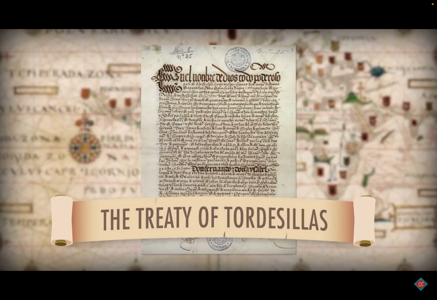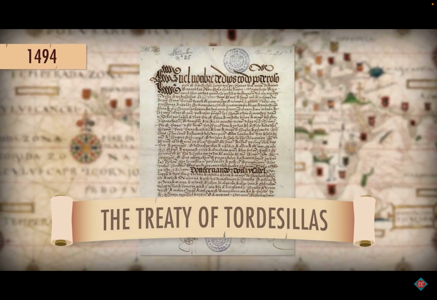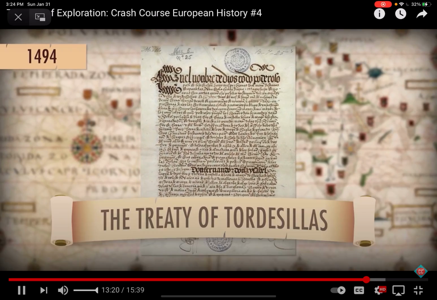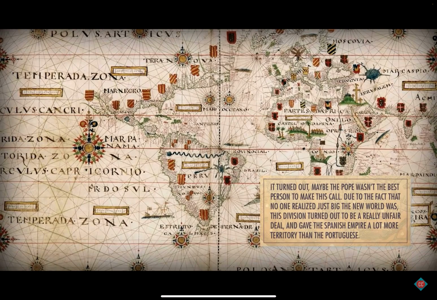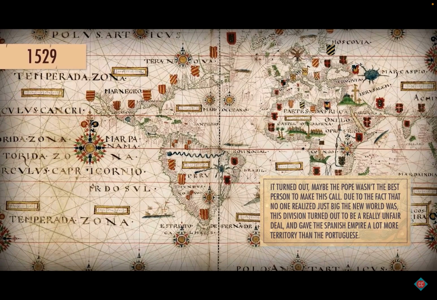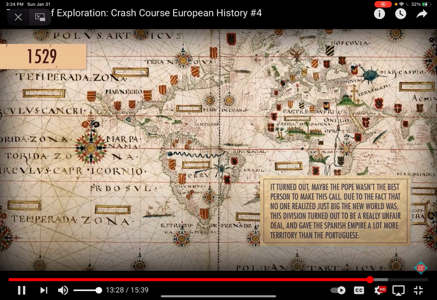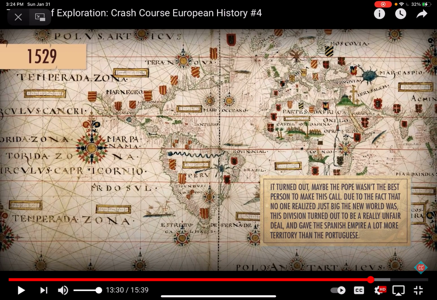The Treaty of Tordesillas, which was signed in 1494, provided a permanent line of demarcation 370 leagues west of the Cape Verde Islands off the Atlantic coast of Africa, and in 1529, another treaty set bounds for each country in the Indian Ocean and Pacific regions. So these Europeans are breaking up the New World as if it's a pizza, right? And without regard to the natives.